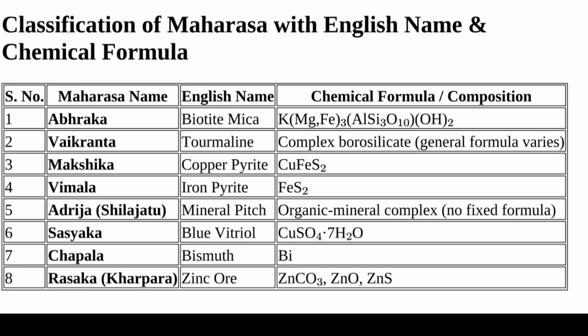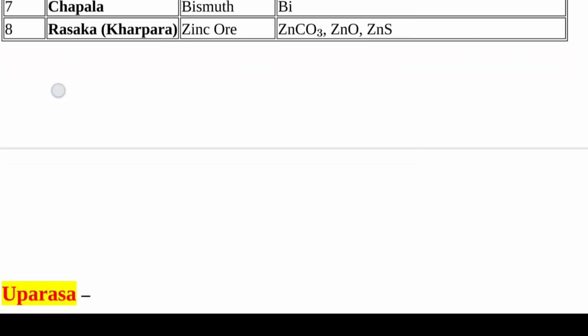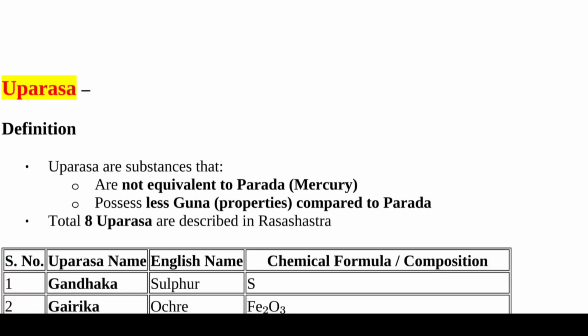Fourth is Vimal, that is iron pyrite, FeS2. Fifth is Shilajatu, that is mineral pitch, an organic mineral complex. Sixth is Sasyak, that is blue vitriol, CuSO4 7H2O. Seventh is Chapal, that is bismuth. Eighth is Rasak, that is zinc ore, ZnCO3 or ZnO or ZnS.